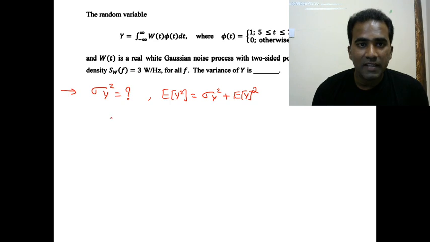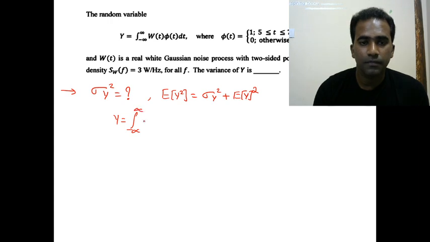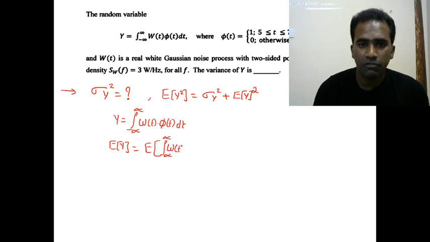right? So y is given like this: integration from minus infinity to plus infinity w of t into phi of t dt. So let us find what is expectation of y. Expectation of y is equal to expectation of integration from minus infinity to plus infinity w of t into phi of t dt.